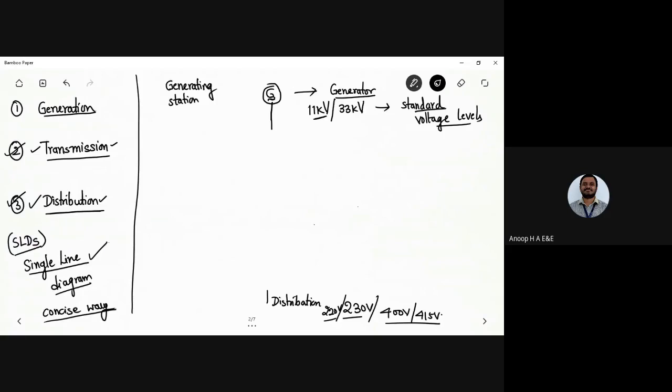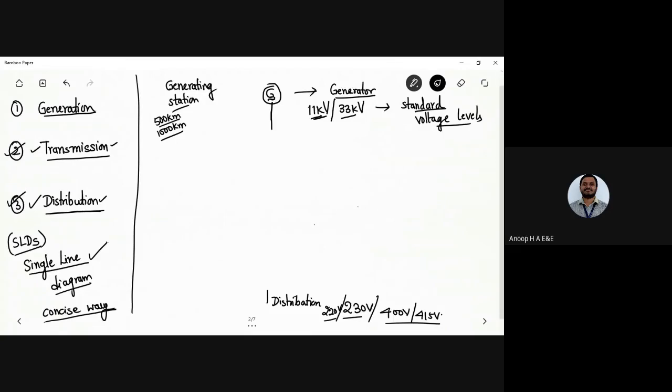Now let me make it simple for you. I have 11,000 volts that is generated, and I need to reduce it to 230 volt. This generating station would be somewhere 500 kilometers or 1,000 kilometers away from the distribution end. So I need to transmit the power generated at the generating end to the distribution end with the required level of voltage.